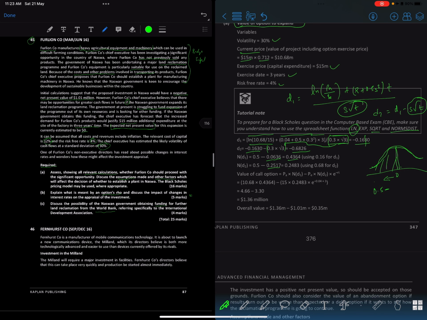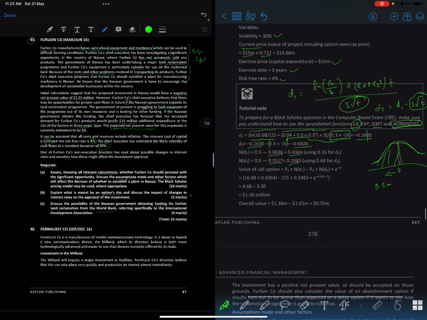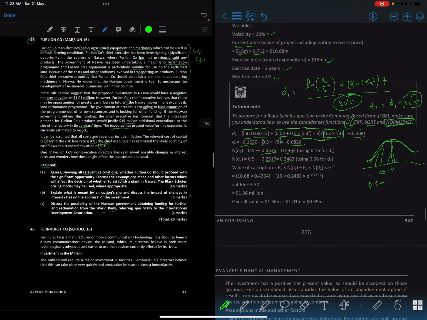You will get this value, okay? You don't need to subtract it or anything. If you use this function, you'll get it directly, okay? You could try doing that as well. Okay, so if you didn't know how to use the function, I'm just teaching you that. So you know how to calculate N(d1). N(d1) is there, N(d2) is there, and then the value of the call option, you just put in the formula, and then all you need to do is everything.